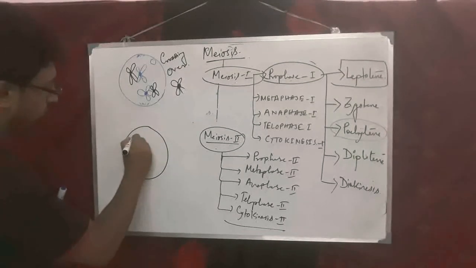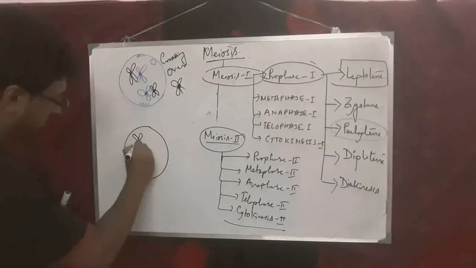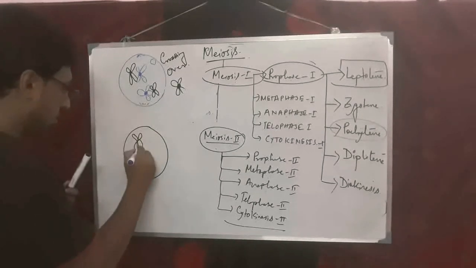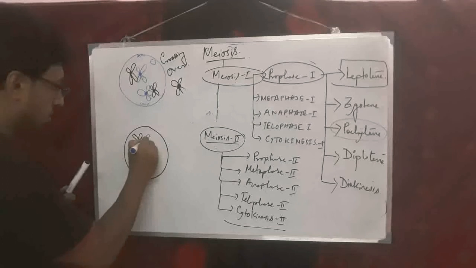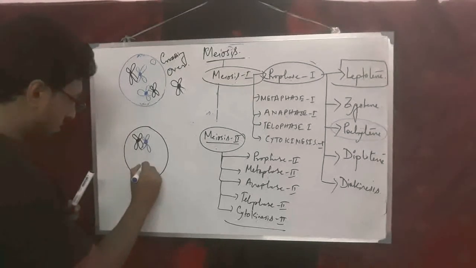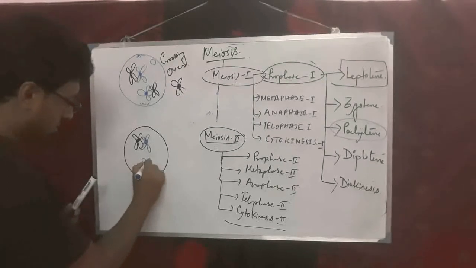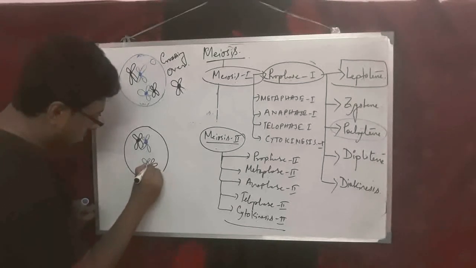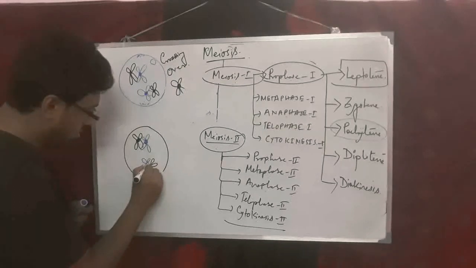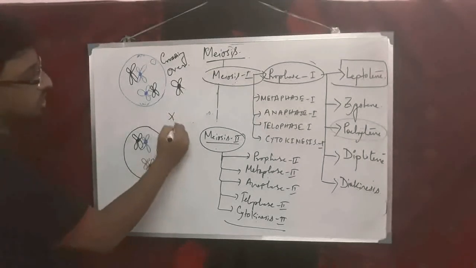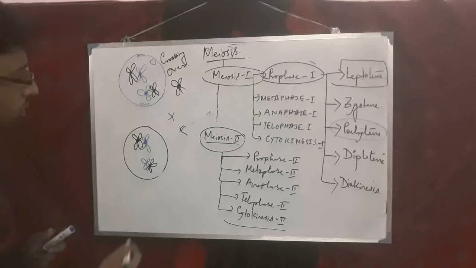Ultimately in the stage of diplotene, this kind of X-like structure is formed here.